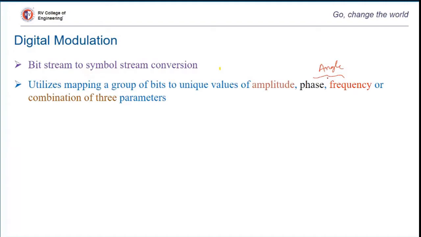In a similar sense, we can extend the same theory to digital modulation schemes as well. Here we will either vary the amplitude, phase, or frequency of the carrier, or we could vary more than one parameter of the carrier in accordance with the incoming bit stream. The basic idea is to take the bit stream, or the pulses from your line coding schemes, and directly modulate a higher frequency carrier. Accordingly, we have different classifications of modulation.